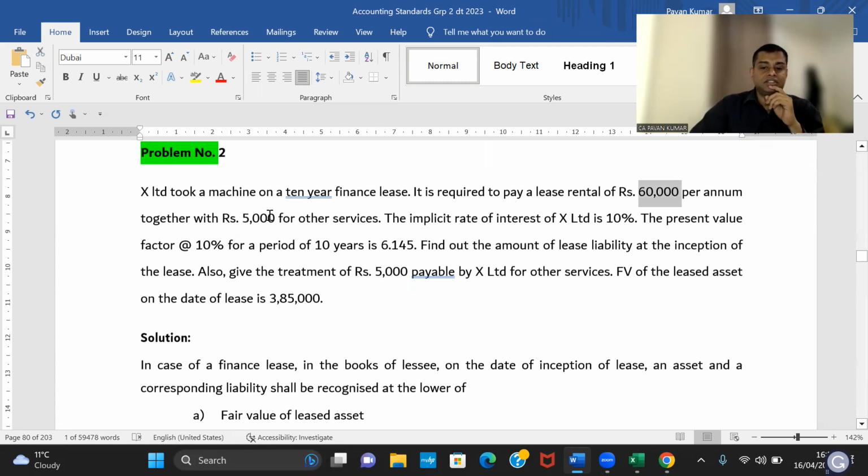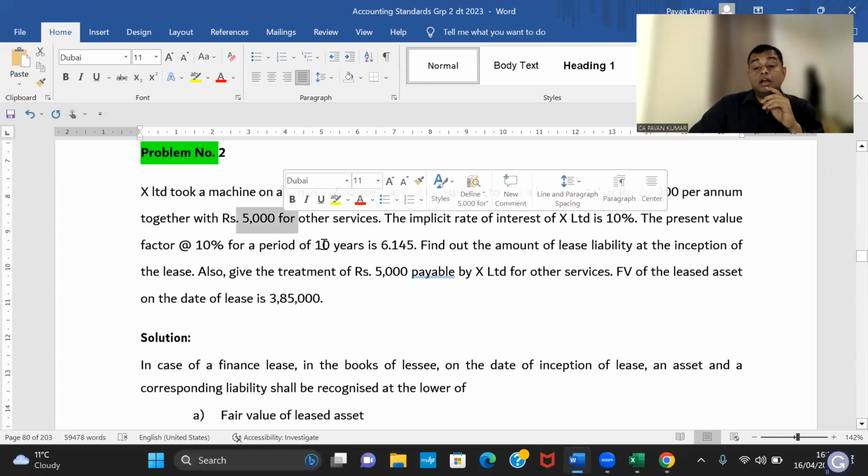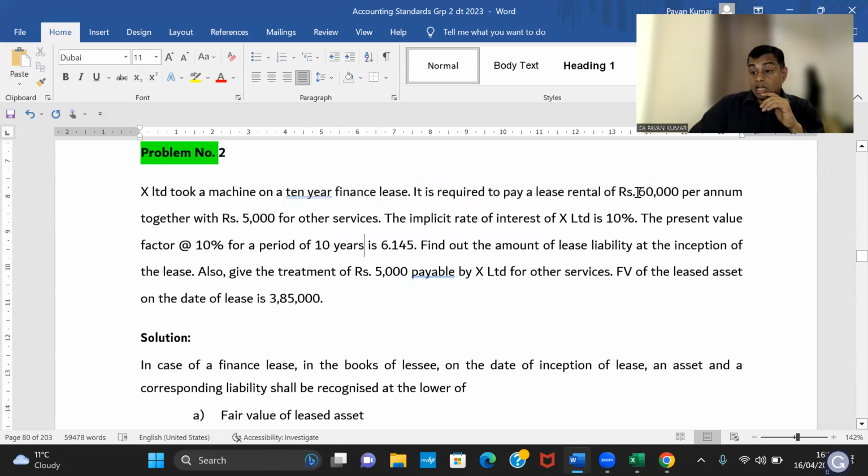So this is the payment made towards acquisition of asset. This is for service. This 5,000, take it to P&L account. There is no other treatment. You bought some service, take that 5,000 to P&L. Don't even speak about this 5,000 in AS 19. There is no AS 19 for this 5,000. But I will pay 60,000 per annum for 10 years. And the implicit rate of interest, which is nothing but IRR of the lessor, is given as 10%.